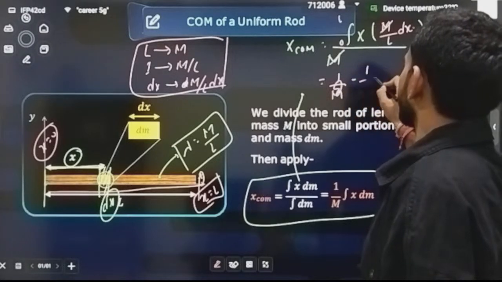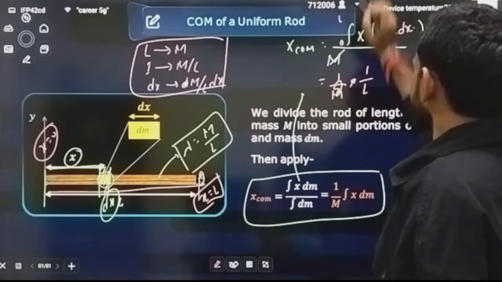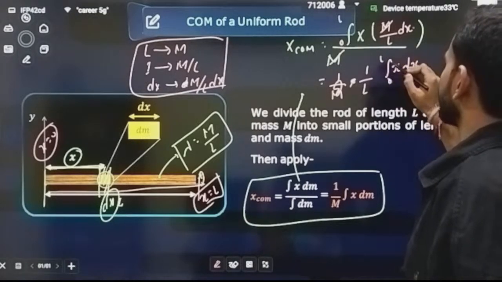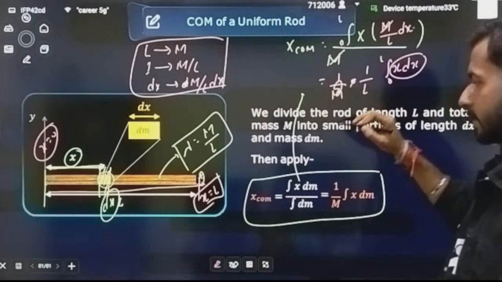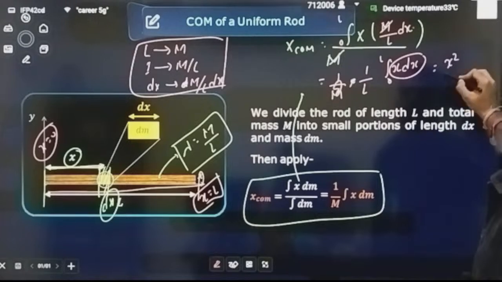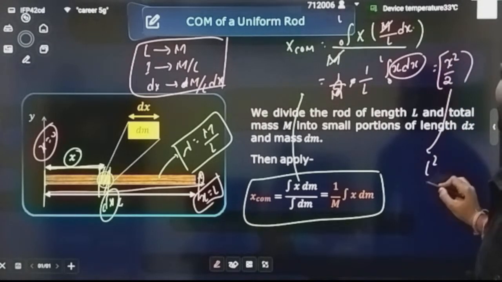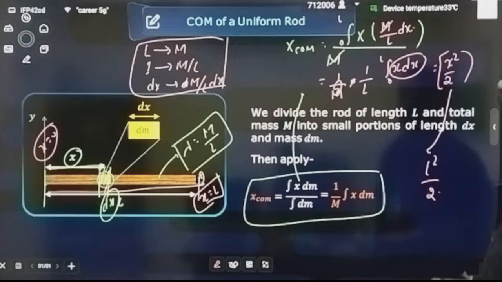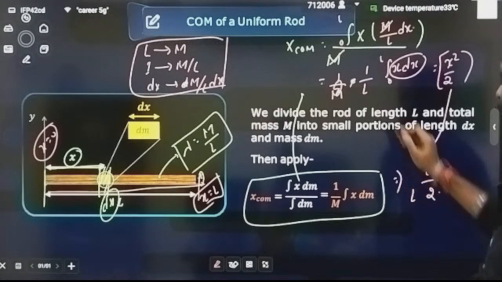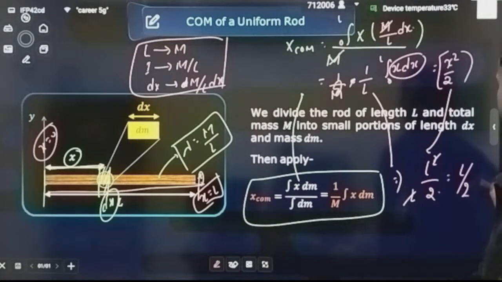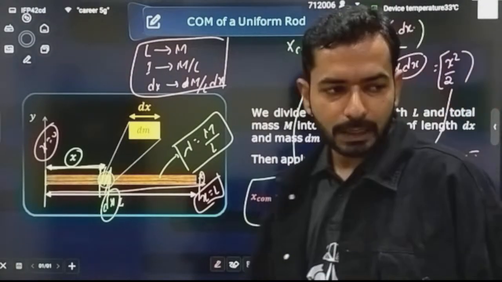You can write directly 1 by L into integration of x dx, from 0 to L. So what is the integration of x dx? It will be nothing but x square by 2. Now put the limits. It will be L square by 2, and in the division already there is L. This L will get cancelled, and I can say the center of mass will be lying exactly at L by 2.